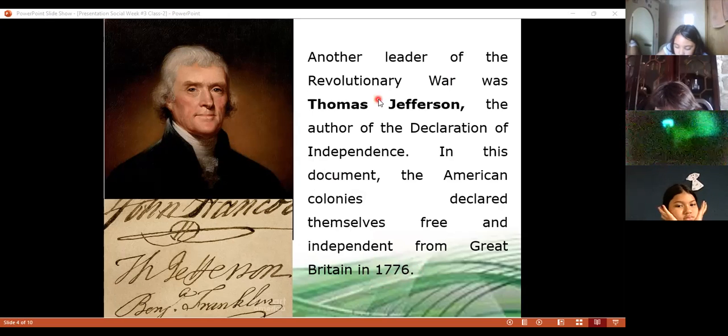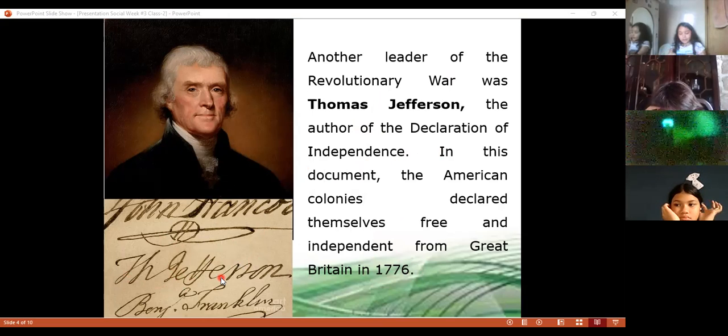Now, Thomas Jefferson is the second person. Yes, Thomas Jefferson is the author of the Declaration of Independence. Look here. Here is the signature of Thomas Jefferson. So they declared themselves free and independent from Great Britain.